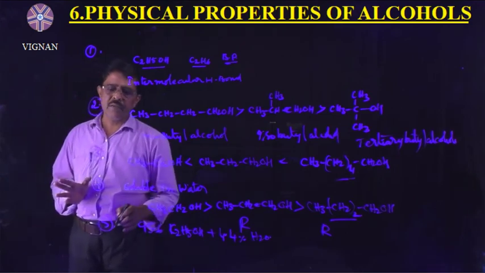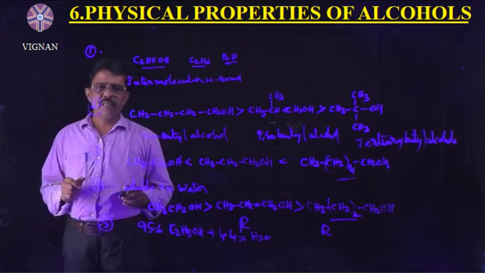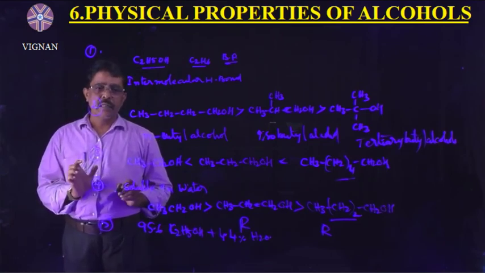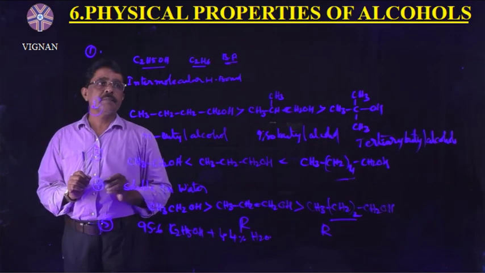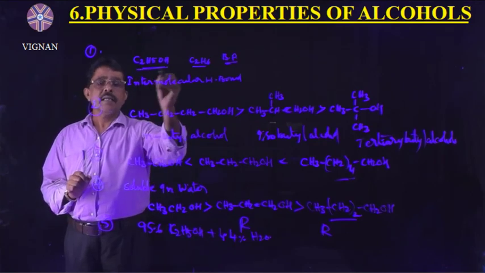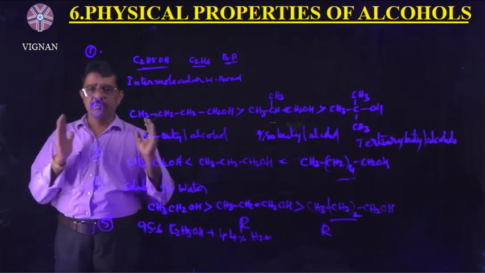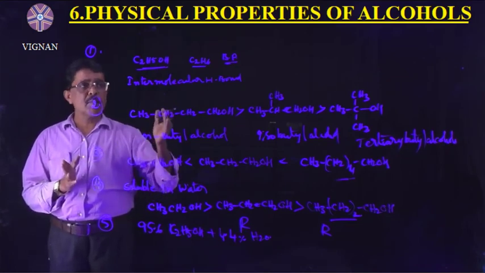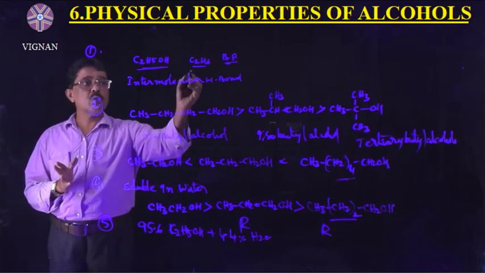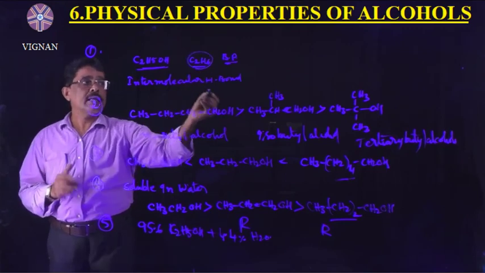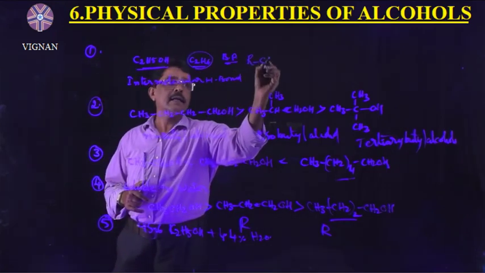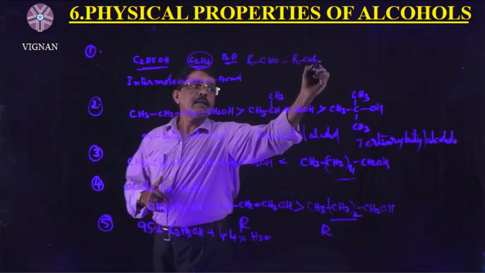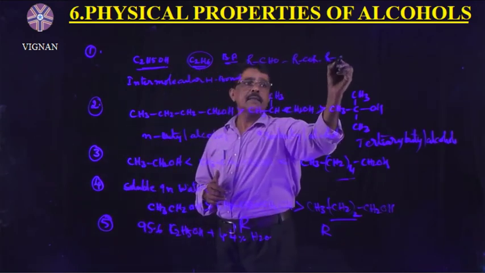These are the 5 physical properties we have to discuss about the physical properties of alcohols. So first one is what? Alcohols have more boiling points when compared with comparable masses of hydrocarbons, aldehydes, ketones, and ethers.